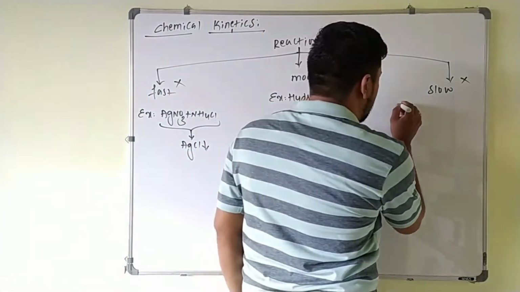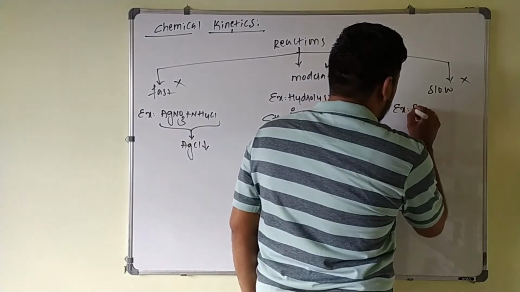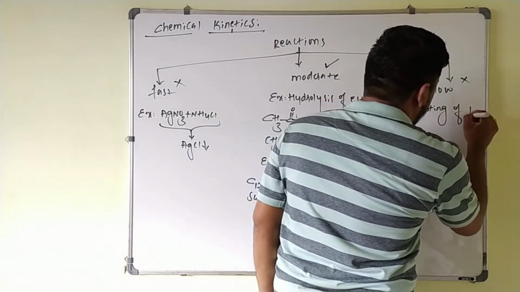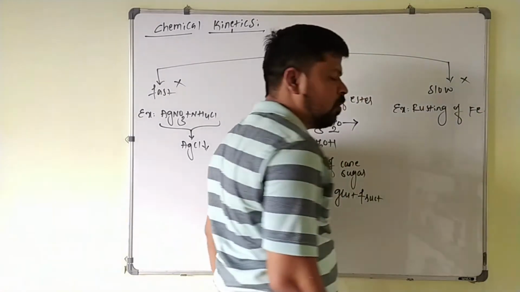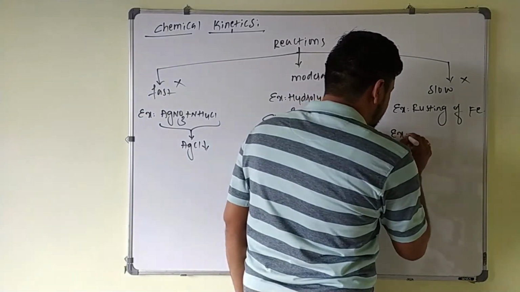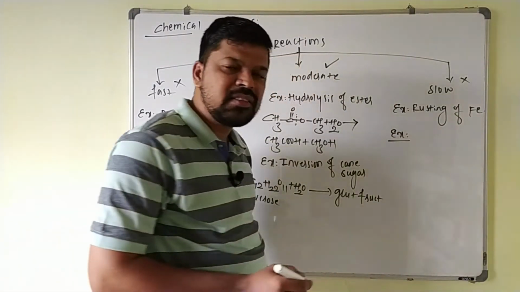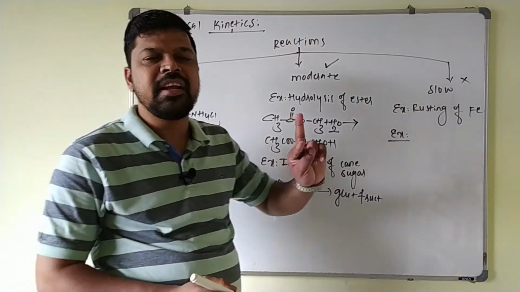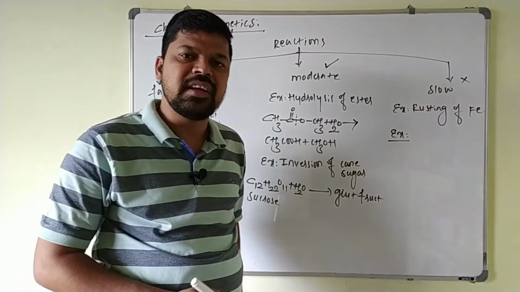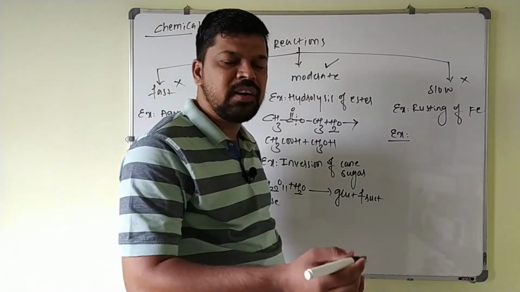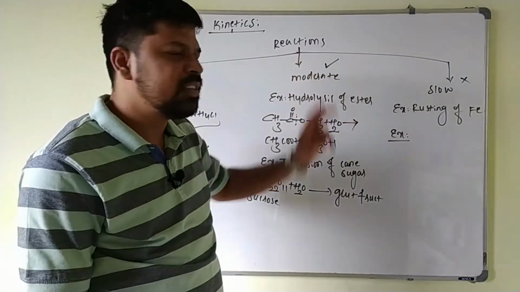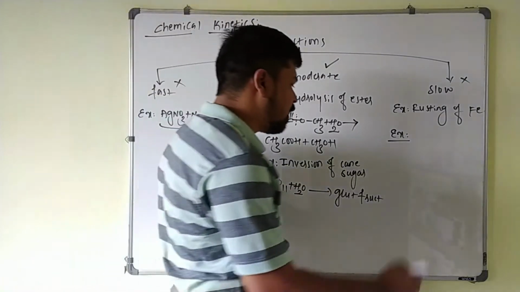For example, the rusting of iron takes place at a very slow rate. Another example: we know that diamond is thermodynamically unstable. It will get converted into graphite, but it takes several years to convert diamond into graphite, so for that reaction also chemical kinetics cannot be applicable.